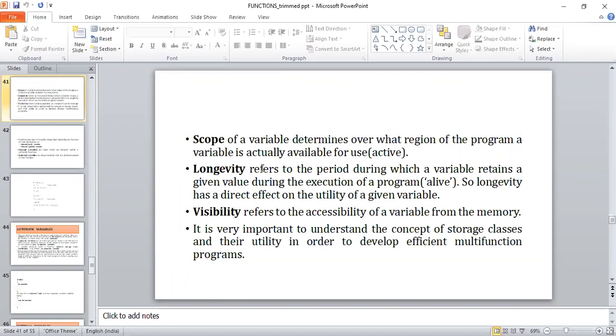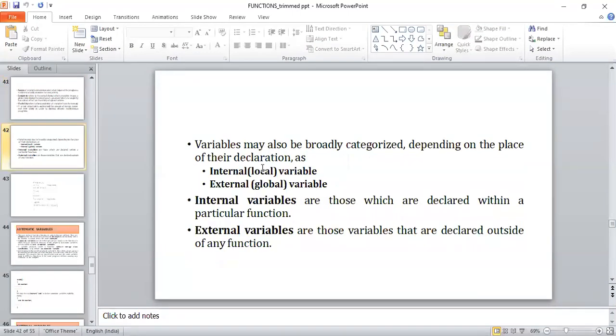It is very important to understand the concepts of storage classes, scope, visibility, and longevity or lifetime. Next, variables can be broadly classified into 2 types based on the place of their declaration, the scope. What are those 2 types?